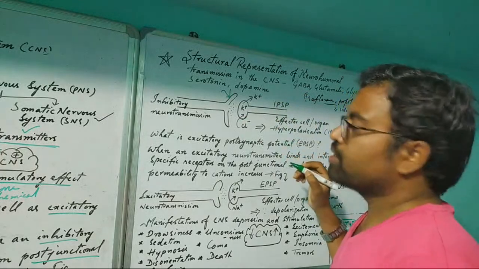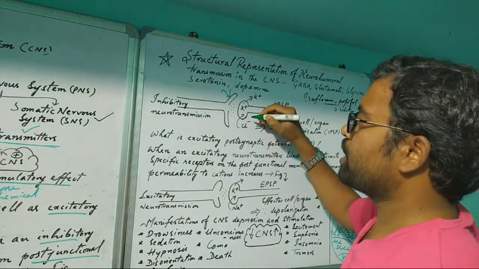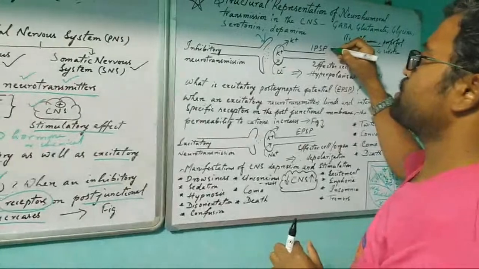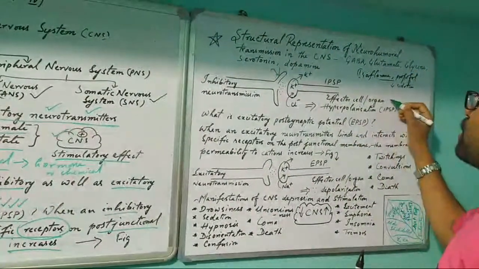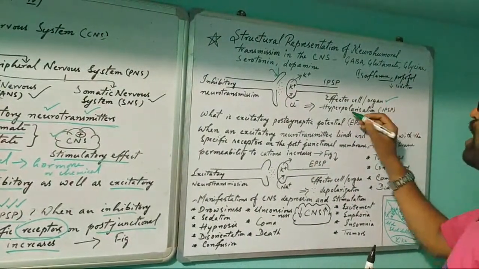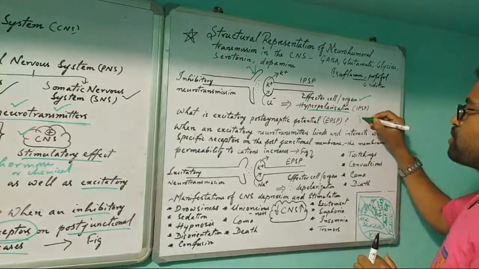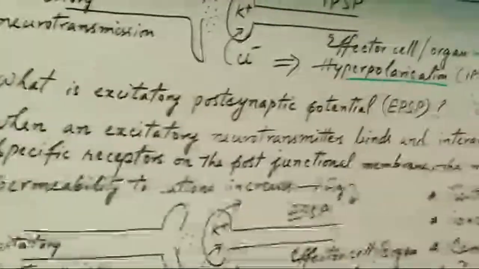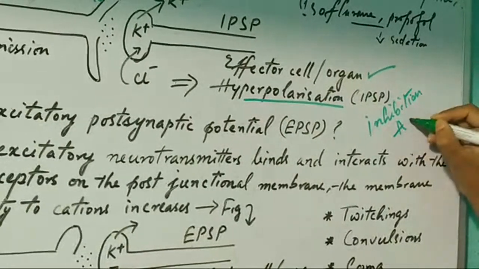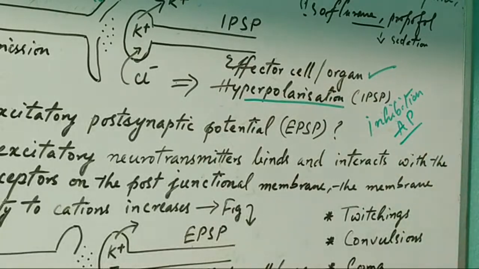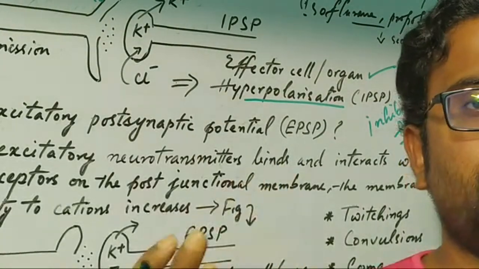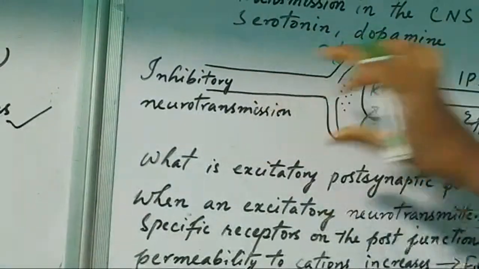Potassium is coming out and chloride is getting inside. So IPSP is produced. Then in the effector organ or cell, hyperpolarization occurs. Hyperpolarization means this is an inhibition action. AP means action potential, so whatever action potential is produced is not going to transfer from the presynaptic nerve to the postsynaptic nerve. Okay.